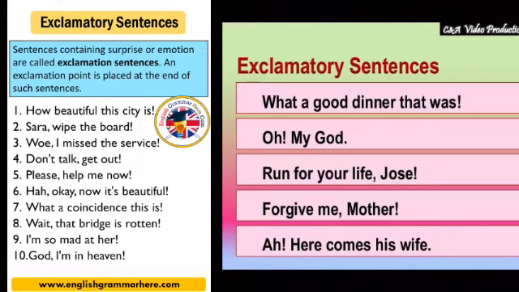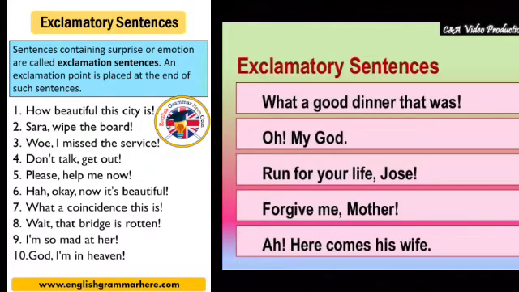Now the fourth type of sentence is exclamatory sentence. An exclamatory sentence is a simple sentence that is exclaimed to state a sudden feeling or emotion. It means a feeling of joy, sorrow, wonder, hate, love, etc. Example: what a lovely flower it is.